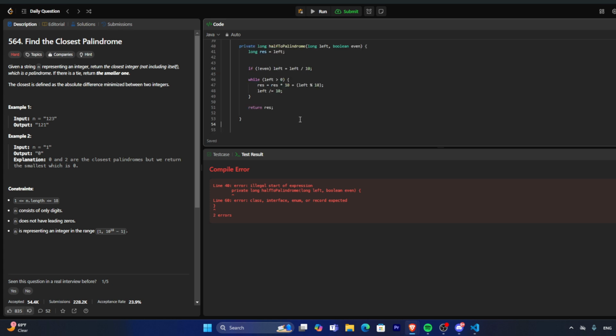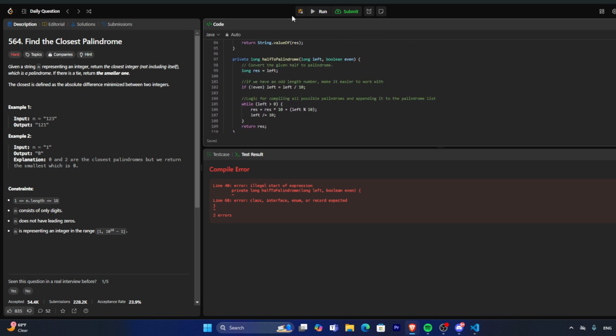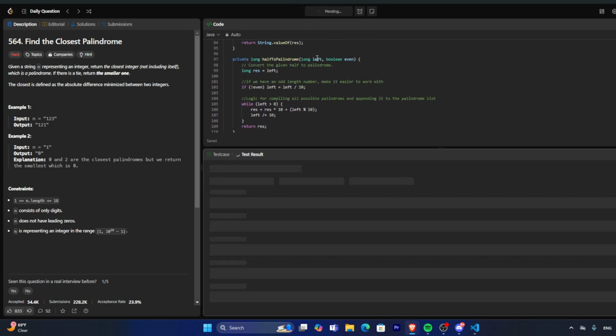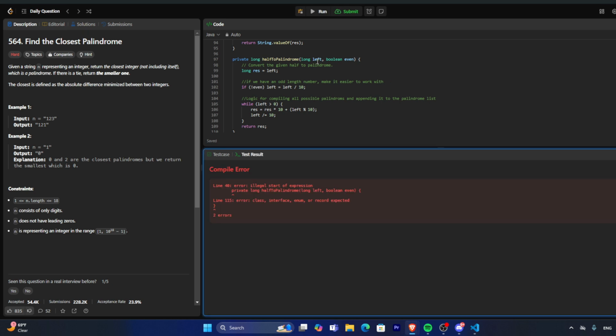So this should be instead underneath this semicolon right here. Now let's see if that runs correctly as expected.